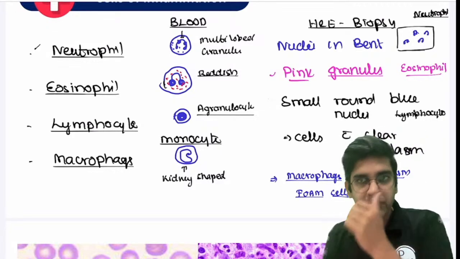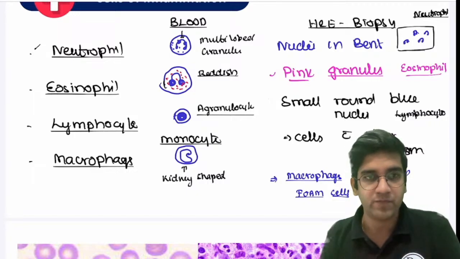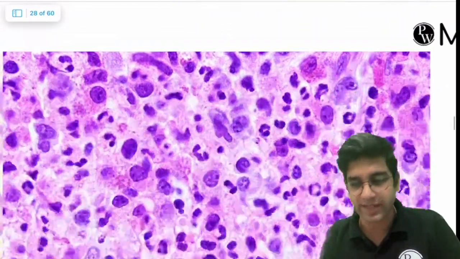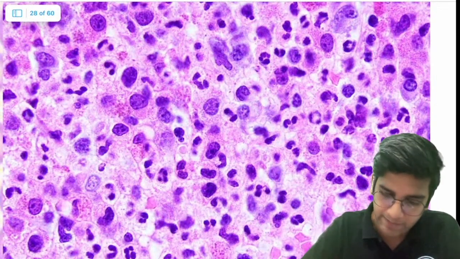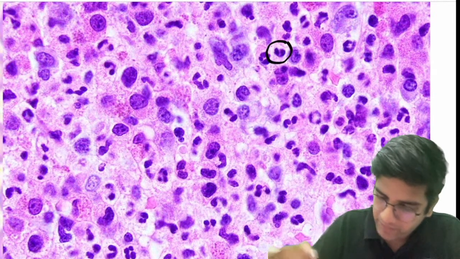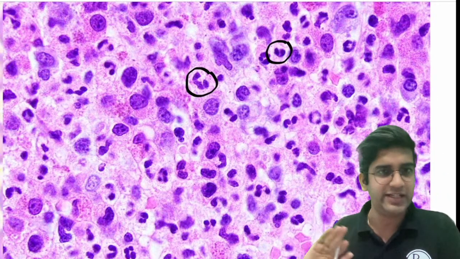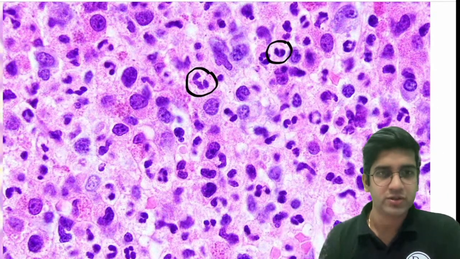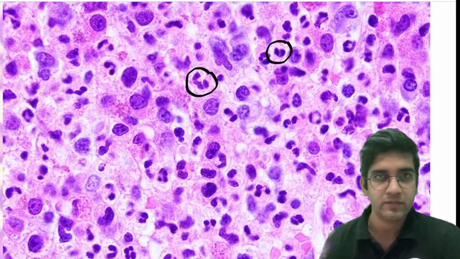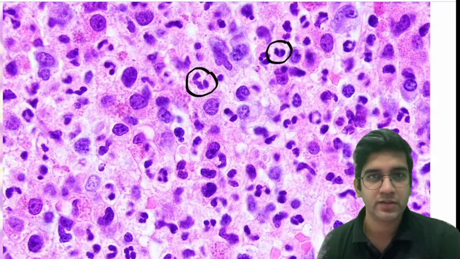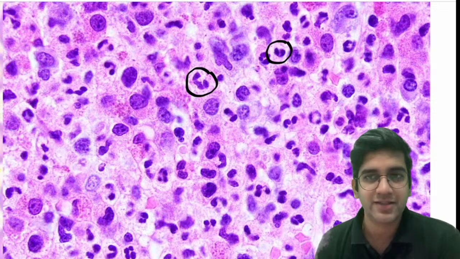Hi Lalit. Okay, so now I'm going to show you biopsies. You're going to tell me what they are, right? Let's go with random things. I want you just to identify what cells they are. I'll just mark them. Tell me what cell this is. Anyone who's online, I want you guys to comment. Don't worry that you'll be wrong. It's completely fine if you're wrong. What is this? That's a beautiful cell. It's a neutrophil.